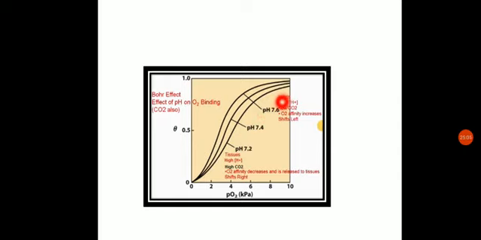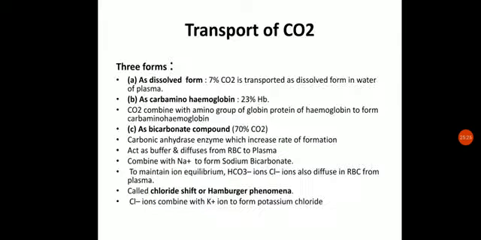But in the case of the lungs, what will happen? The concentration of hydrogen ion is low, and the concentration of CO2 is also low. So the O2 affinity increases. O2 will have a high binding capacity to the hemoglobin, and hence the sigmoid curve will shift to the left. That is basically called the Bohr effect. Okay, that was about the transportation of oxygen.